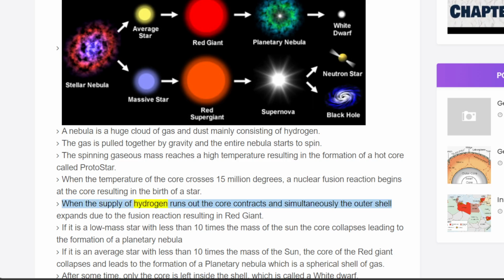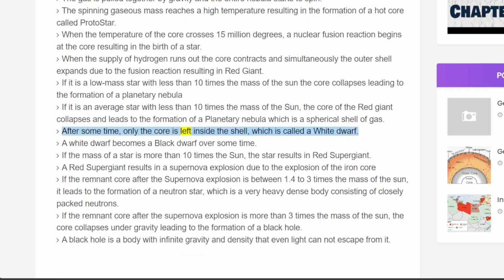When the supply of hydrogen runs out, the core contracts and simultaneously the outer shell expands due to the fusion reaction, resulting in a red giant. If it is an average star with less than 10 times the mass of the Sun, the core of the red giant collapses and leads to the formation of a planetary nebula, which is a spherical shell of gas. After some time, only the core is left inside the shell, which is called a white dwarf. A white dwarf becomes a black dwarf over some time. If the mass of a star is more than 10 times the Sun, the star results in a red supergiant.